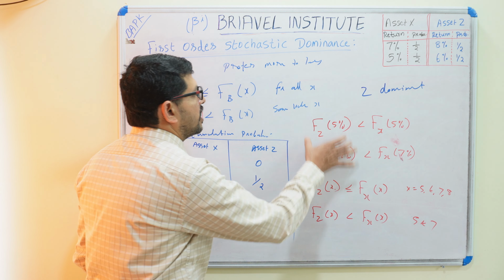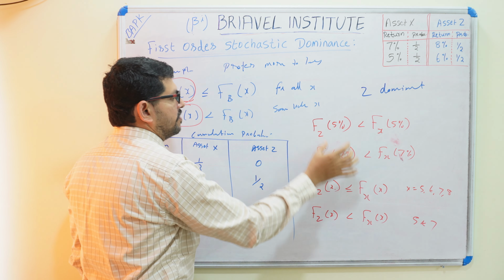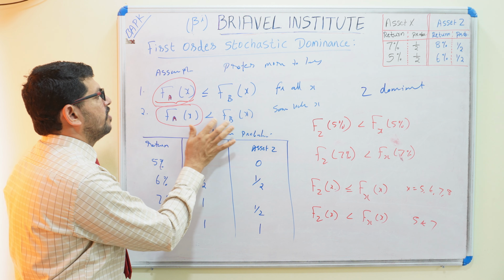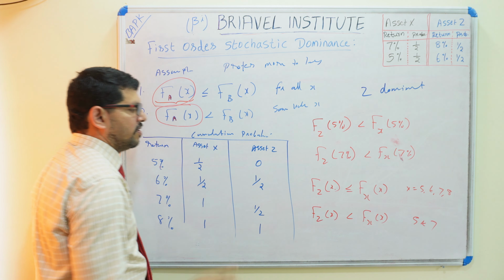So in both comparisons, we can say that for all x, and for at least some value of x, F of Z is lesser at returns of 5 and 7.